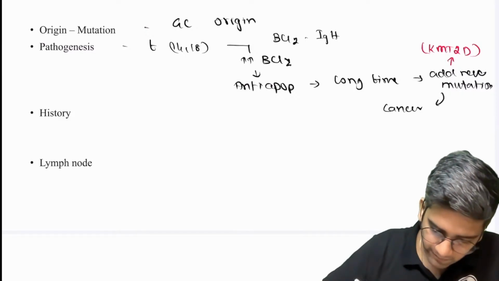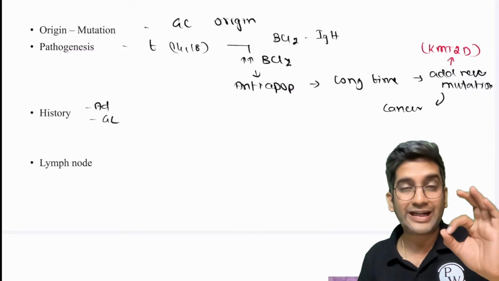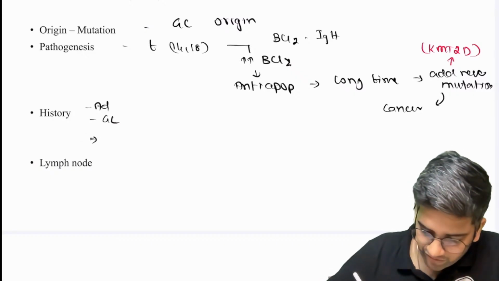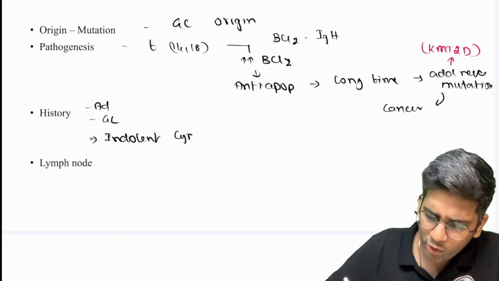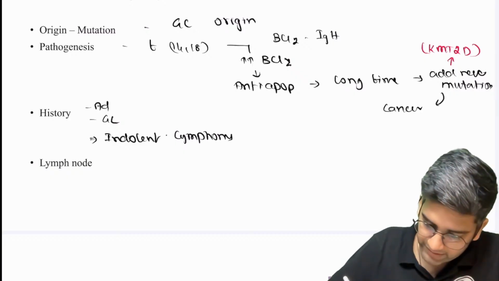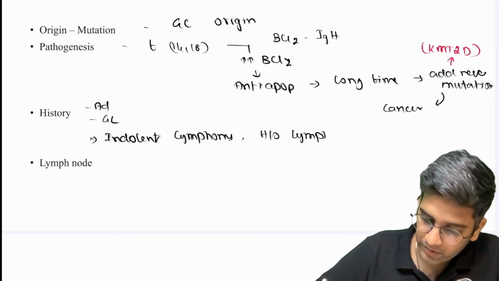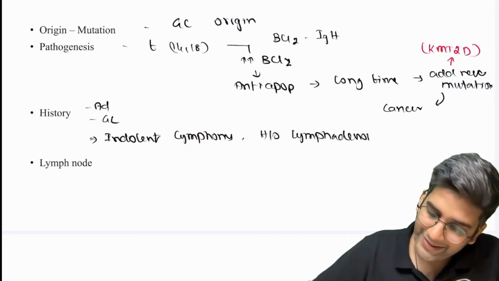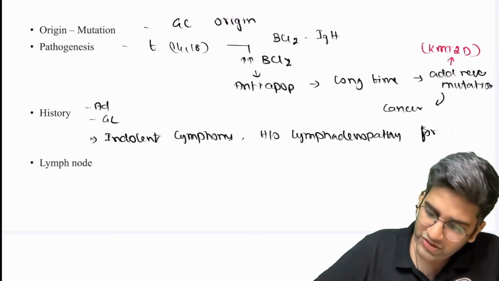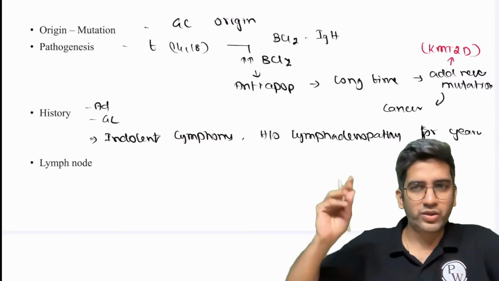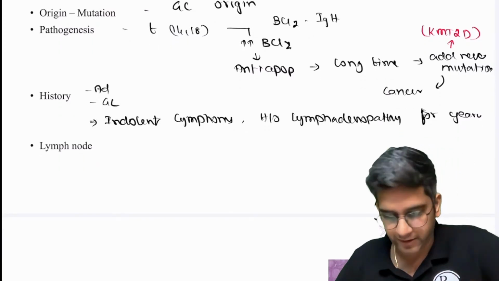Okay. History, same. Adult, generalized lymphadenopathy. One classical feature for follicular lymphoma is that it's a very indolent lymphoma. Very slow growing lymphoma. So what happens is these patients will have a history of lymphadenopathy for years. Like 5 years, 6 years, because it grows very slowly, right? That's how it is, right?